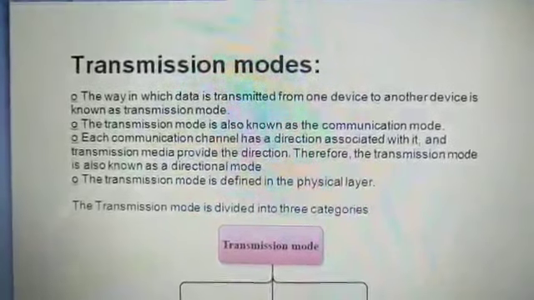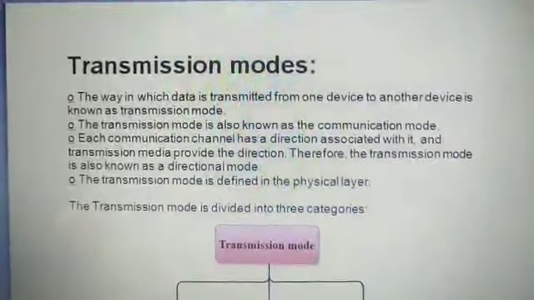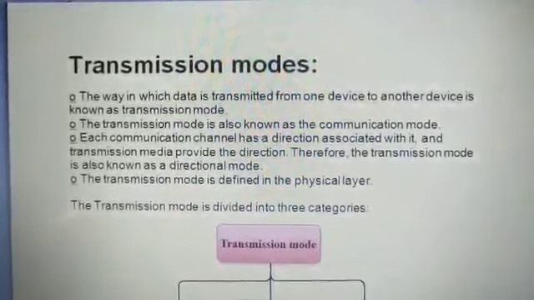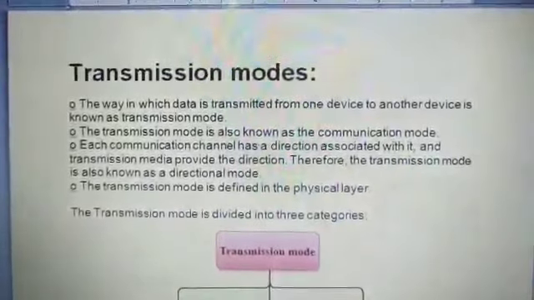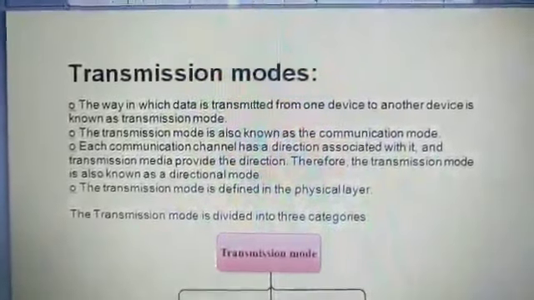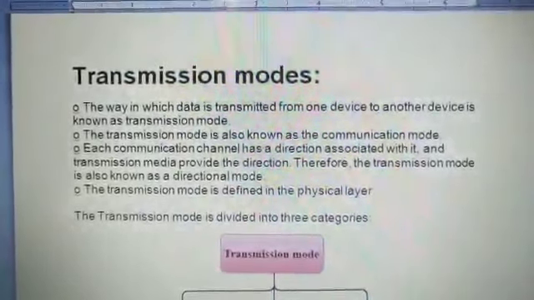Today's topic is transmission mode. In the previous lecture, in the data communication part, we explained how the communication has been set up between the sender and the receiver, and how the data is actually sent in the network from the sender to the receiver.